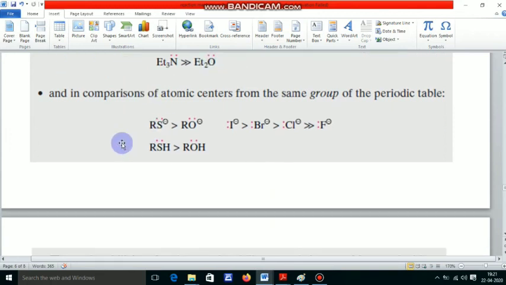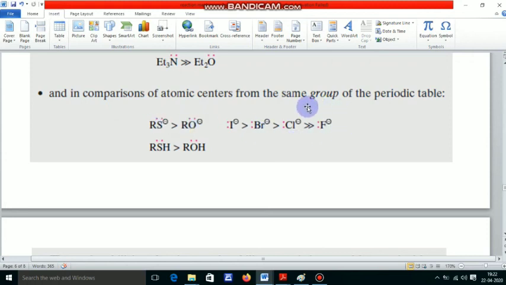And in comparison of atomic centers from the same group of the periodic table, that is, the group-wise trend in nucleophilicity order, the nucleophilicity order is RS minus greater than RO minus, because here the atomic size of S is much greater than O minus. The non-bonding electron is loosely bound by this atom, and tightly bound by the oxygen atom. That is why the nucleophilicity of this molecule is greater than this.